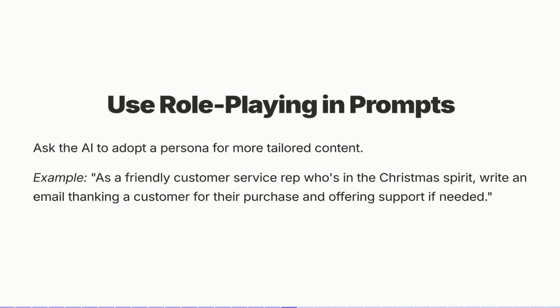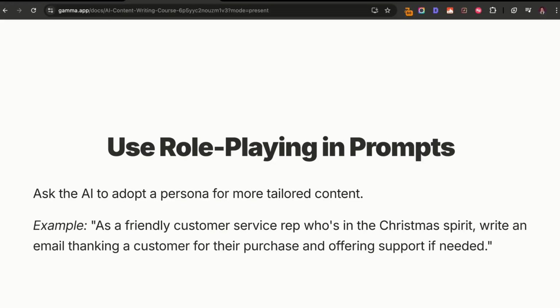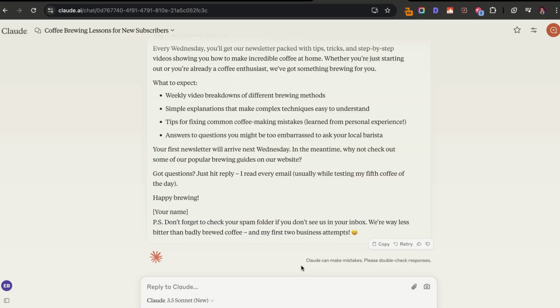Okay, so diving into some advanced prompting strategies. If you feel like AI might be hallucinating more often than not, or it's not following the exact context, then you can use role playing in prompts. All you need to do is ask the AI to adopt a persona for more tailored content. For example, we could say, as a friendly customer service rep who's in the Christmas spirit, write an email thanking a customer for their purchase and offering support if needed. So let's just try something for fun, and I'm going to tell the AI to act like the Terminator.